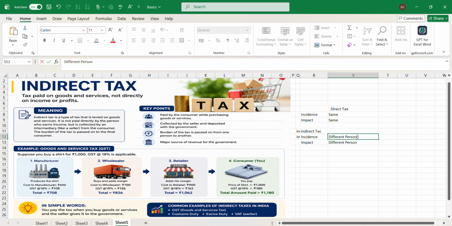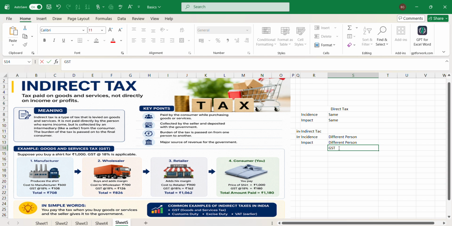What does it mean? The person who earns an income will never pay taxes directly to the government. He always pays a tax indirectly, without consciousness. The best example for indirect tax is GST. Say, for example, you buy clothing, or you go to DMart and buy all the groceries. If you observe, at the end of the bill you will have CGST and SGST, which is Central Goods and Services Tax and State Goods and Services Tax.